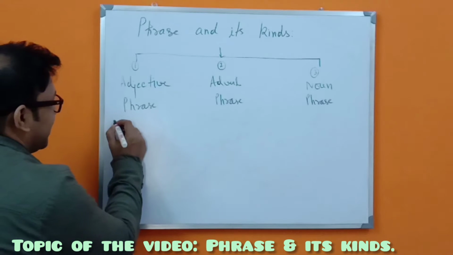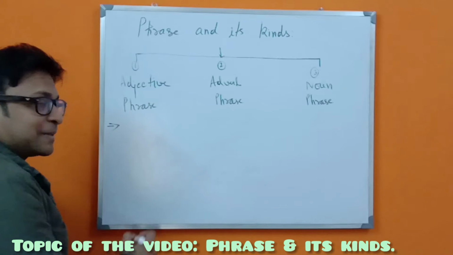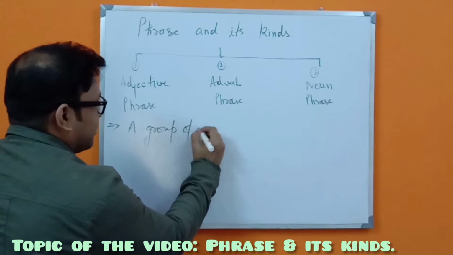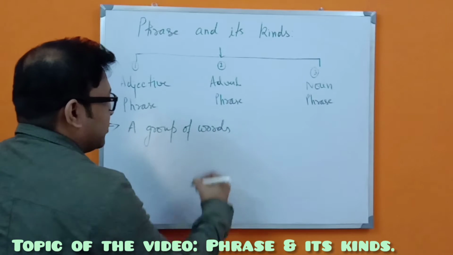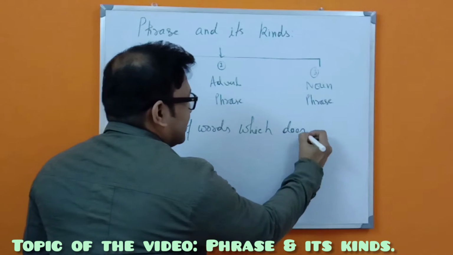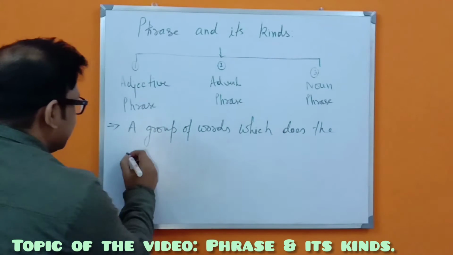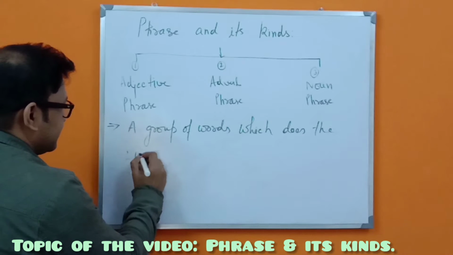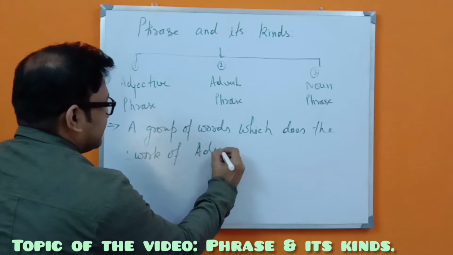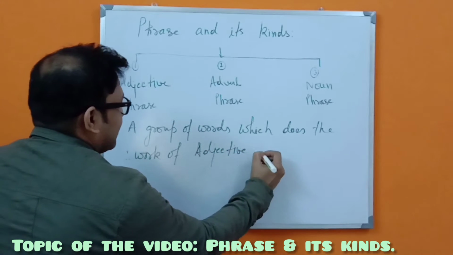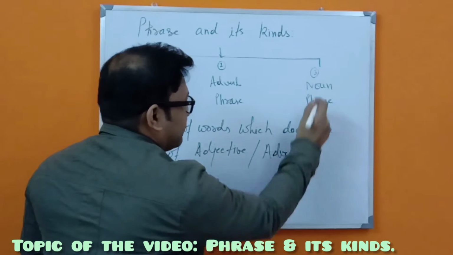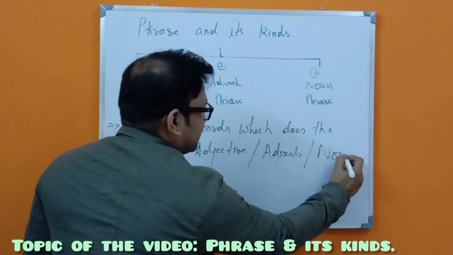So what can we gauge from this? A group of words which does the work of an adjective, for adverb, an adverb, for noun, a noun.